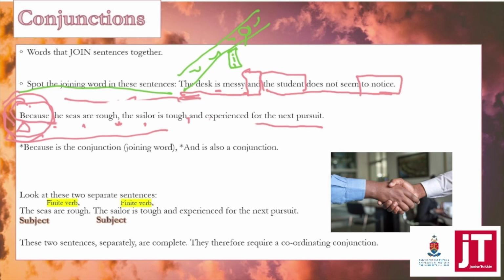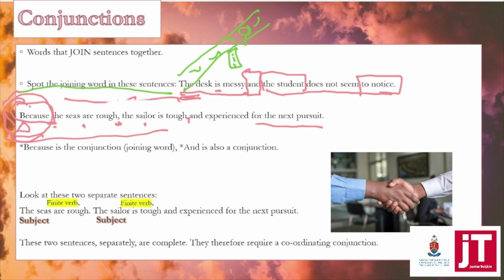And it does have a certain effect. Because the seas are rough, the sailor is tough. It does have an impact as opposed to: the sailor is tough because the seas are rough. So it's just your writing license. You are allowed to put a conjunction at the beginning of the sentence.